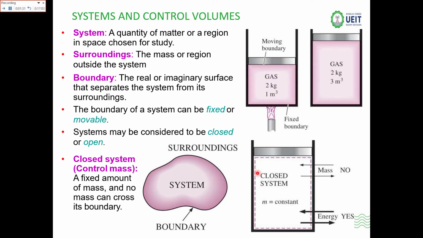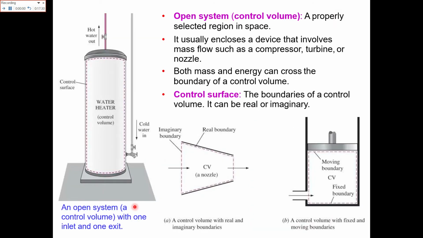Now the closed system, or the control mass system, has a fixed amount of mass, and no mass can cross the boundary of the system. In a closed system, mass cannot cross the boundary of the system, but energy does. Now if the mass is fixed, you can say that a closed system is basically an example of the control mass.